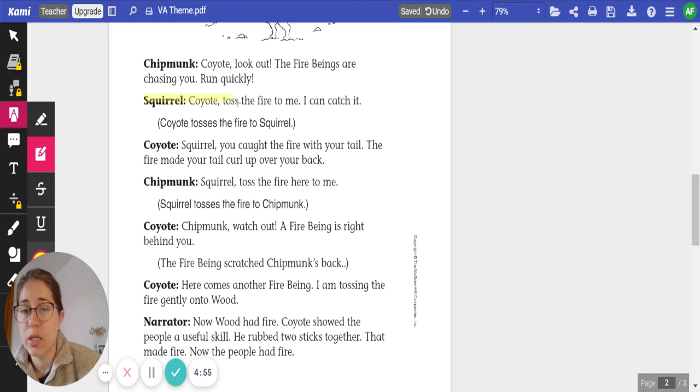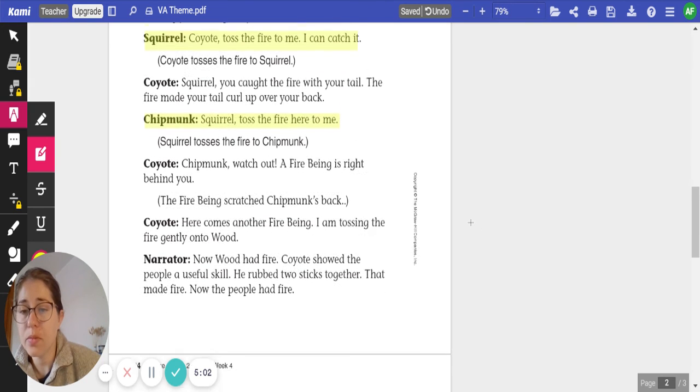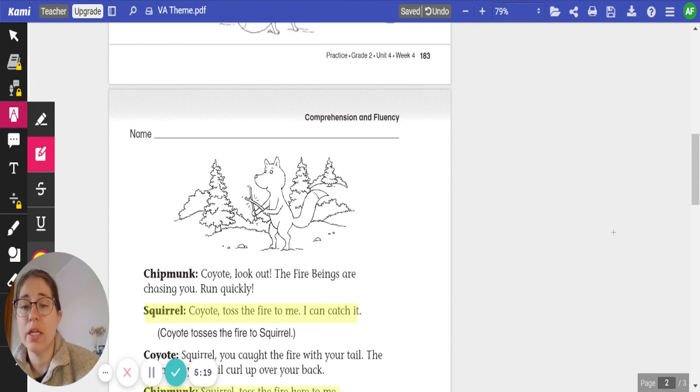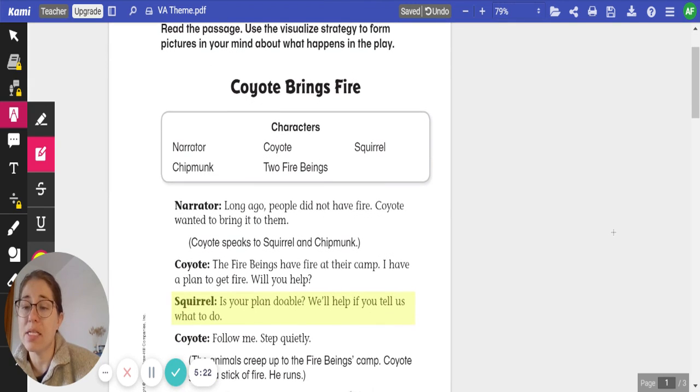We have squirrel and chipmunk working together, catching the fire. We also have Coyote giving the fire to Wood. So we can visualize all these different characters working together to get the job done so that there was fire. All right, so you remember when you are looking at theme, it's just the main message that the author wants us to know. So in Coyote Brings Fire, the main message that the author wanted us to know was that working together gets things done.